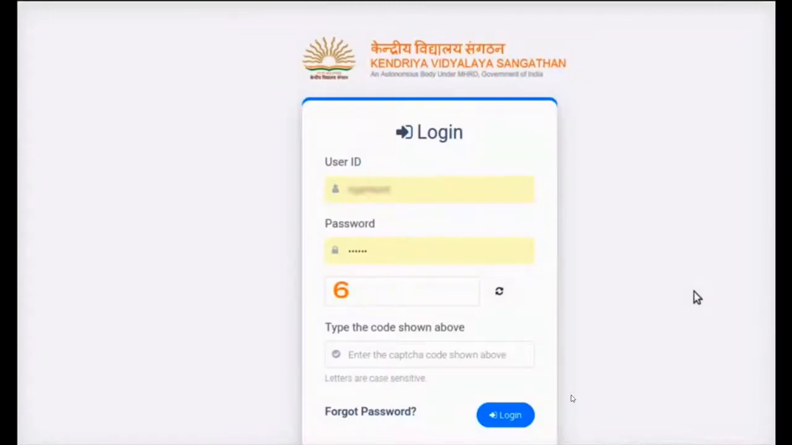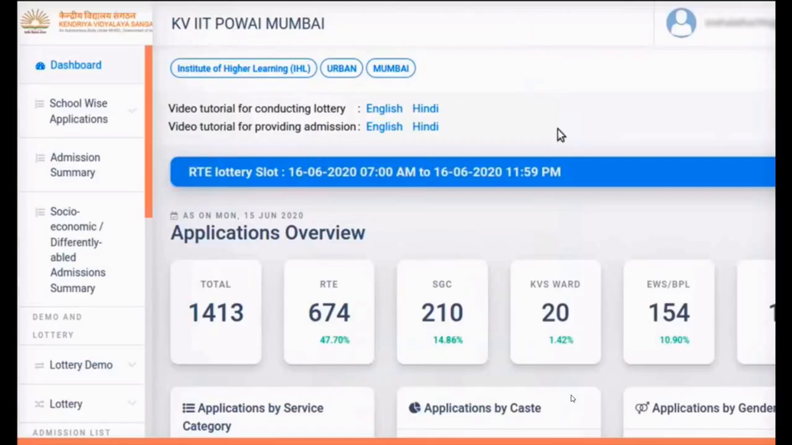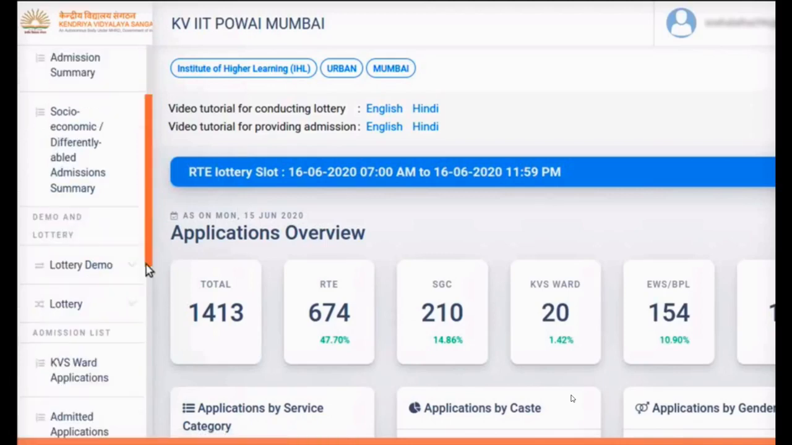Open the Teacher's portal. On the web page, in the login section, type the user ID for your school. Enter the password. Type the CAPTCHA code displayed here. Click on the login button. The school's interface opens with dashboard. Let us see how various lotteries can be conducted.